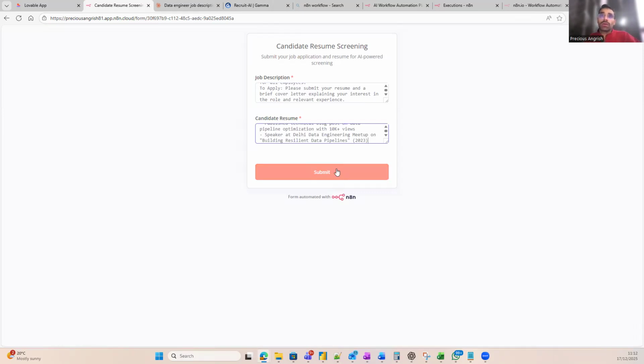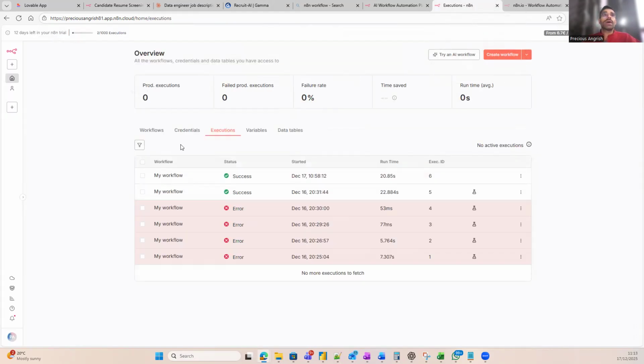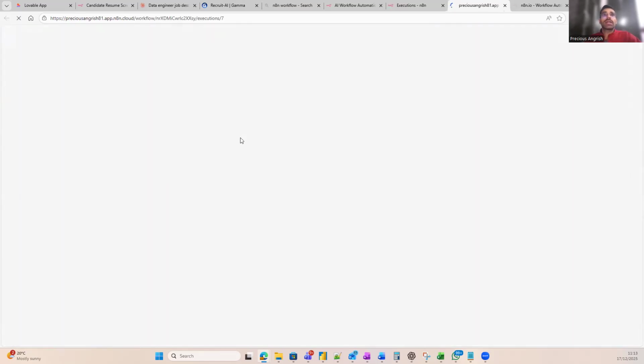Click our call to action submit button here. As you can see, it says form submitted. Now we can go to n8n and check this particular execution. Once we go back, let's refresh it. As you can see, the workflow is still running. Let's give it a couple more seconds. We have a success. Click on this one.